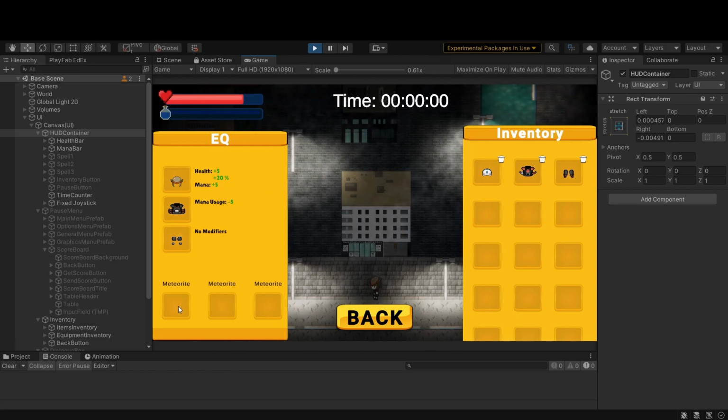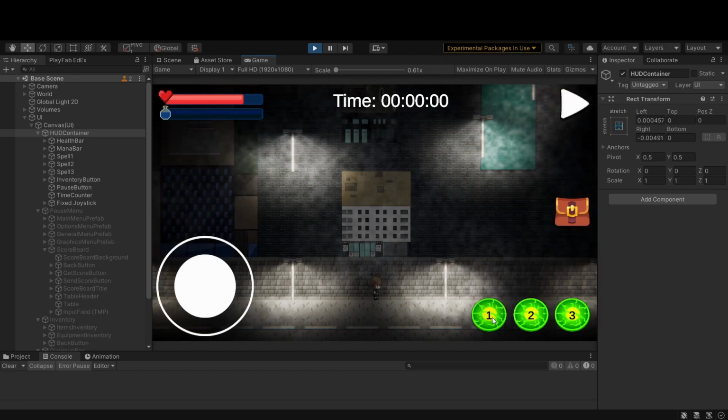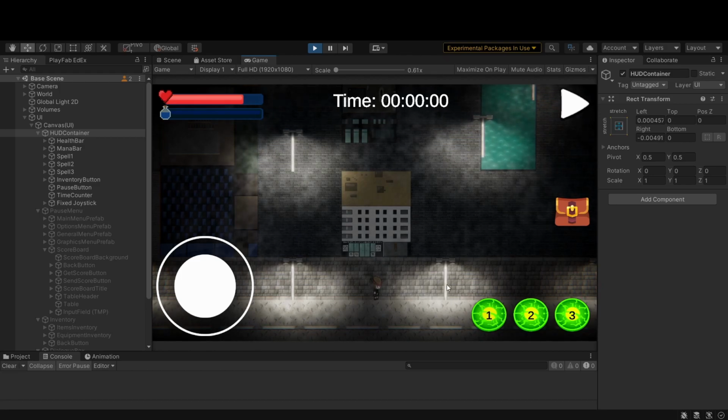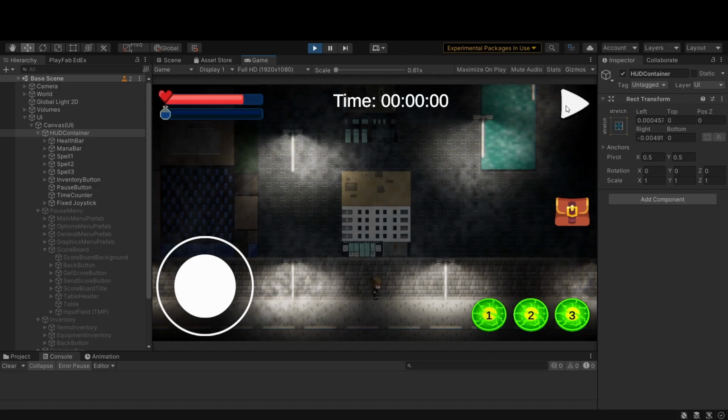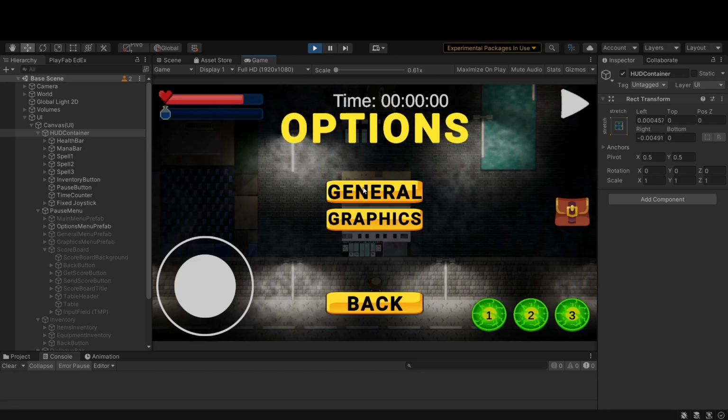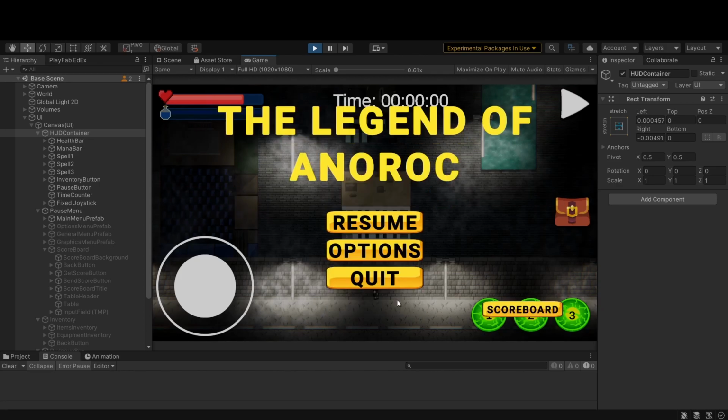We also have these 3 spell slots. So when equipped in the first slot, we can activate this spell by clicking on this number 1 spell button. Then we also have this pause button, which opens up this pause menu where we can resume, open options, quit the game, or even open up the scoreboard. In the options menu we have general settings, but also graphics settings.